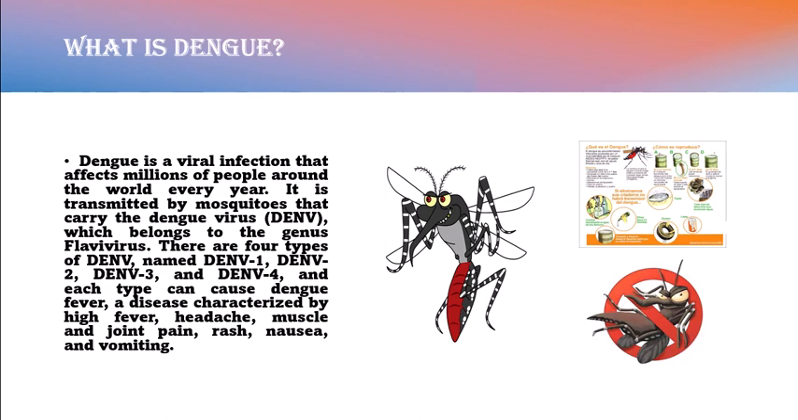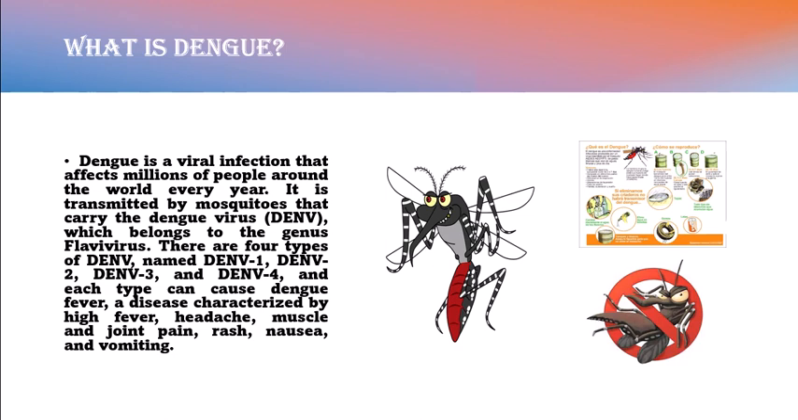The incidence and geographic distribution of dengue have increased dramatically in the past decades, due to several factors, such as population growth, urbanization, globalization, climate change, and lack of effective vector control. According to the World Health Organization, WHO, about half of the world's population is now at risk of dengue, with an estimated 100 to 400 million infections occurring each year.